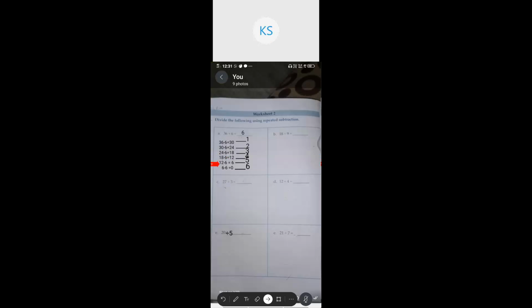Okay, from the 12, you have to take away 6. We'll get 6. So that is step number 5. Again, from the 6, subtract, that means take away 6. We got the 0. So there is no other value that we have to take away. That is the last one, step number 6. So this step number 6 only you have to make as the quotient of the given division sum. So this is the repeated subtraction. Now can you try to do it in your notebook or workbook?